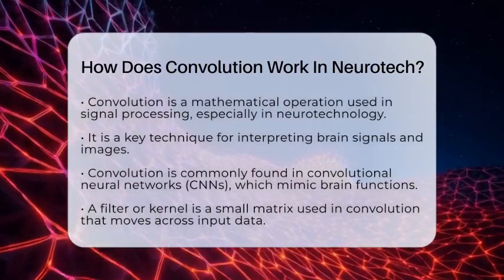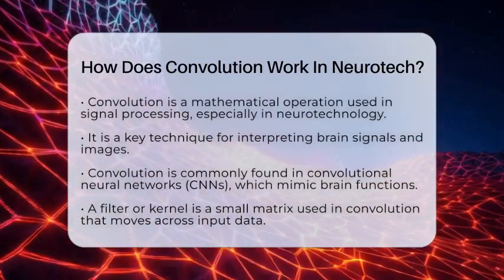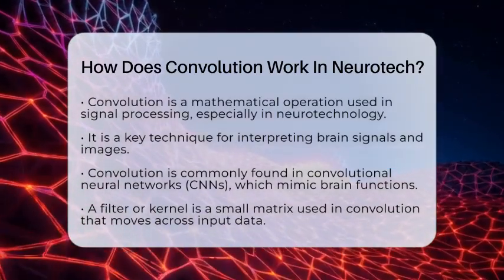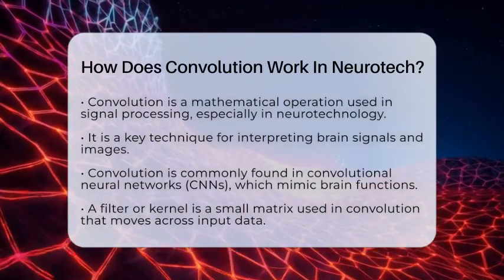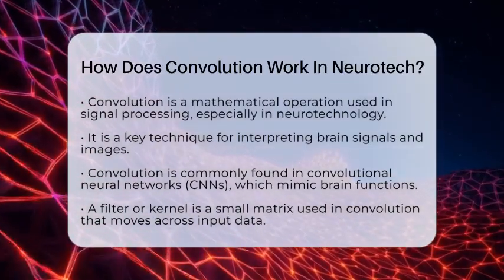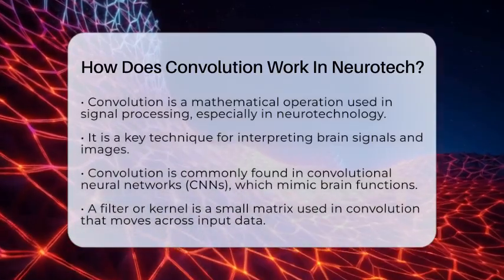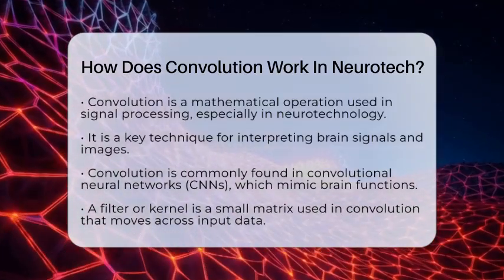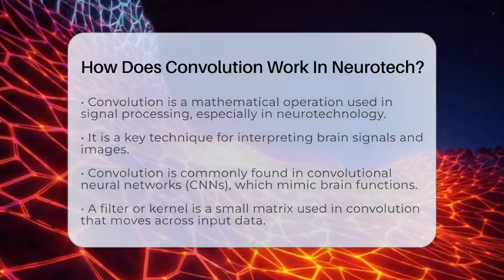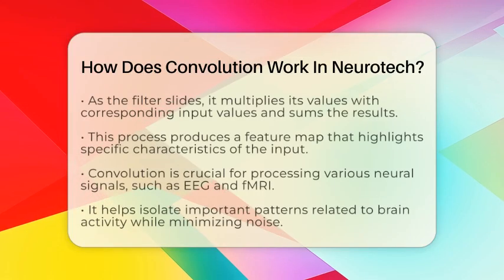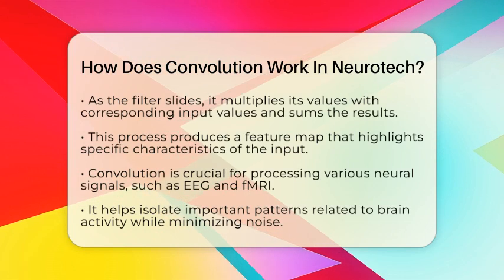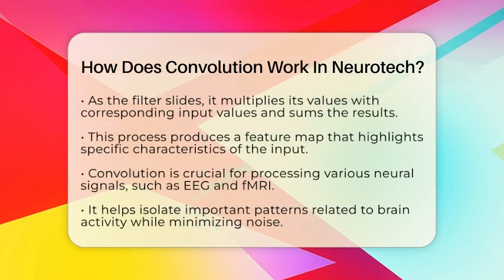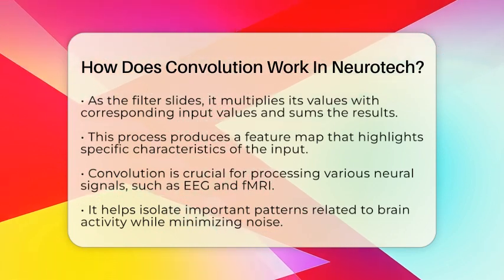Imagine you have a small matrix called a filter or kernel. This filter moves across your input data, which could be brain signals or images. As it slides over the data, it multiplies its values with the corresponding values from the input. Then, it sums these results to produce a single output value for each position. This process creates what is known as a feature map, highlighting specific characteristics of the input based on the filter's design.